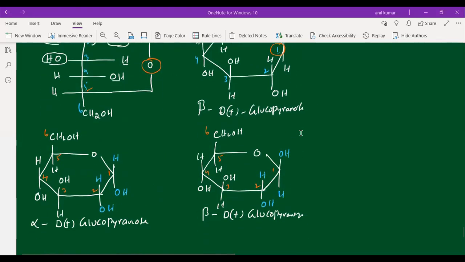And these two we are calling anomers, because the configuration is changed at a single carbon atom. Here the configuration is changed at the first carbon atom. That's why alpha D glucopyranose and beta D glucopyranose are called anomers.